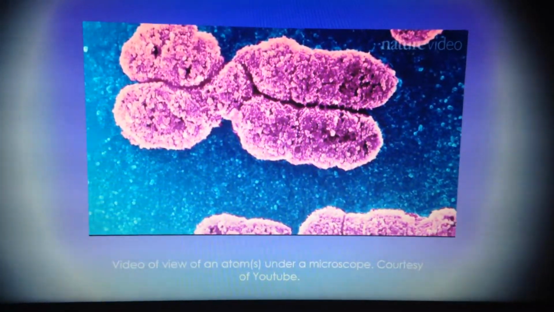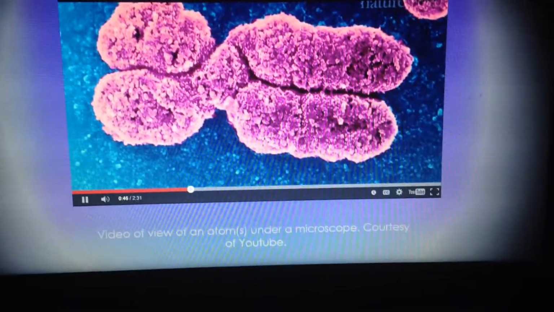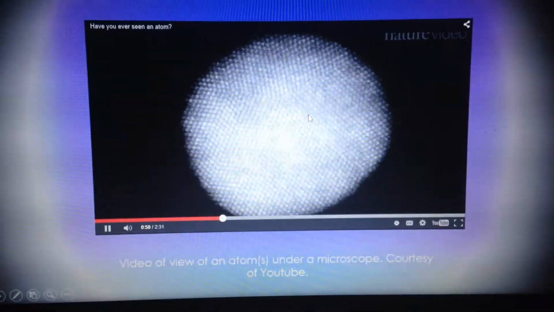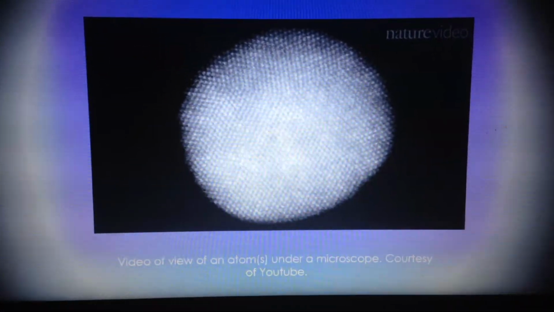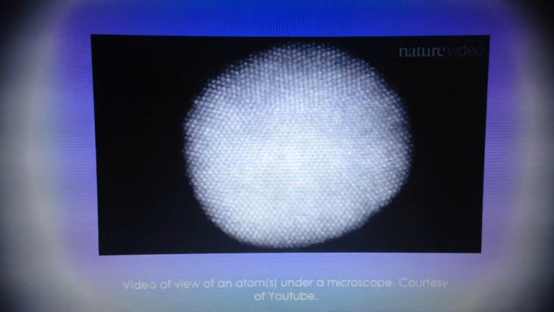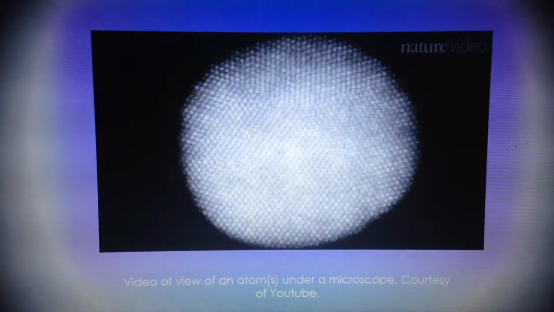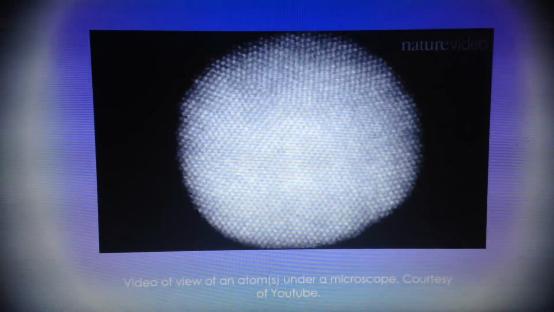Recently, groups of scientists around the world are becoming able to see materials at the most fundamental scale, the atomic. One group from the University of California in Los Angeles have been getting up close and personal with nanoparticles of platinum, just a few nanometers across. Each of the tiny dots you can see here are actually individual platinum atoms.